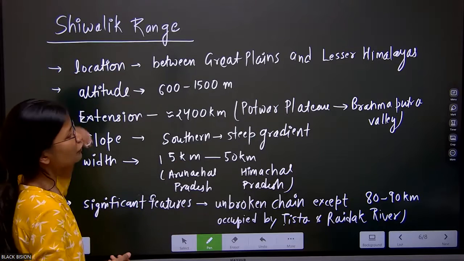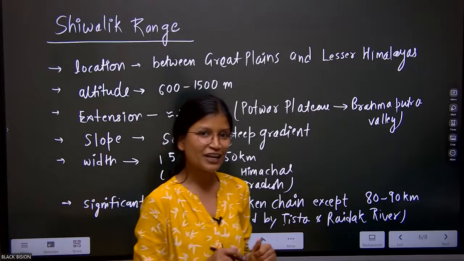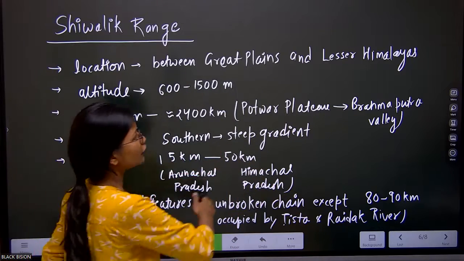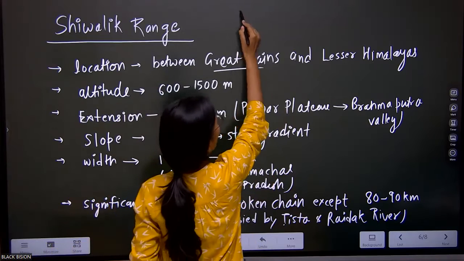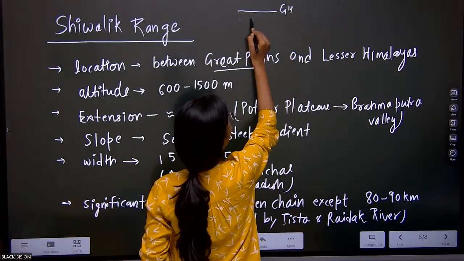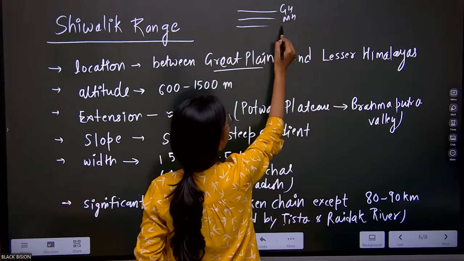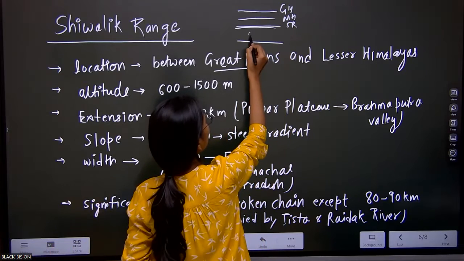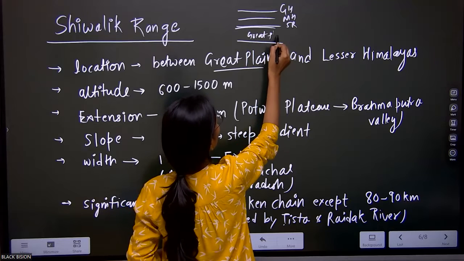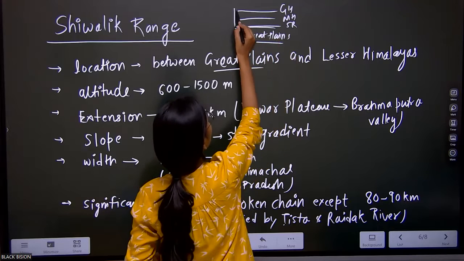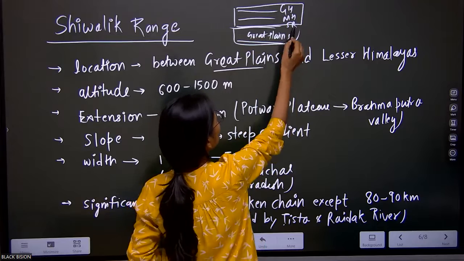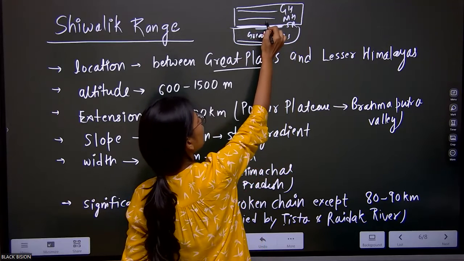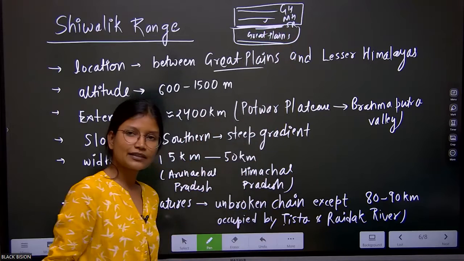So the location of the Shivalik range, because in geography location is the most important. We will not write only that they are after the Middle Himalayas; we will also give the reference of the Great Plains. As you can see, we have the Greater Himalayas here, then the Middle Himalayas, then the Shivalik ranges, and thereafter the Ganga Plain or mainly Great Plains, also called the Northern Plains. So can you see here, the Shivalik ranges are in between the Middle Himalayas and the Great Plains of India.